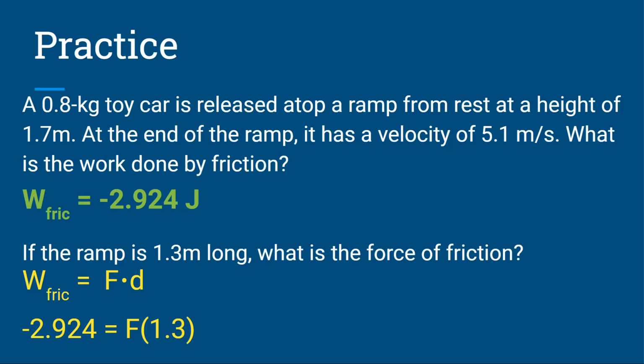Again, this can be tricky, but if it asks you for force of friction, that means you need to find the work done by friction. Or you could even substitute the variables in for it, FD, into the equation. Now I'm going to divide both sides by 1.3, and my force of friction is negative 2.25 newtons, and it better be negative, guys. Make sure it's a negative number when we're talking about friction.